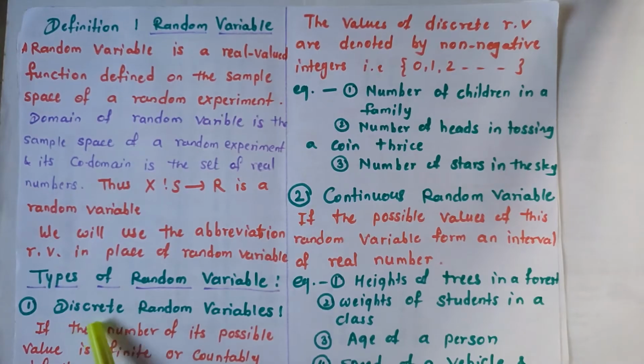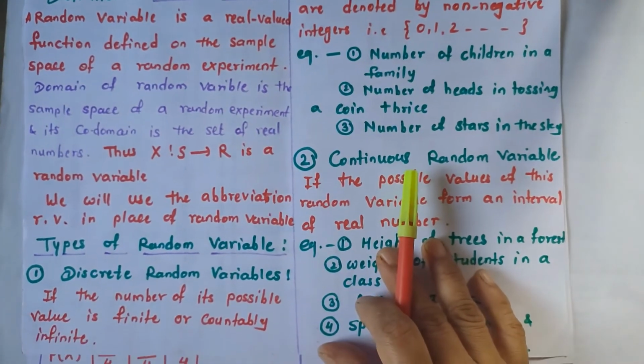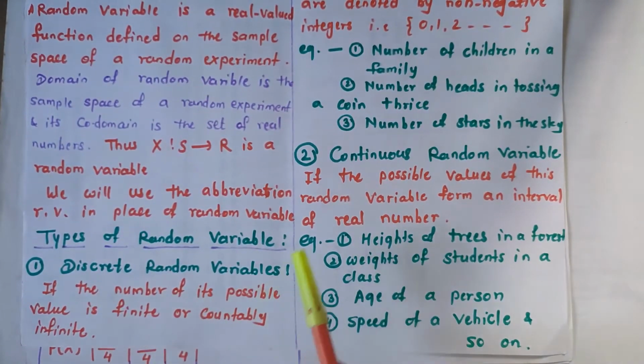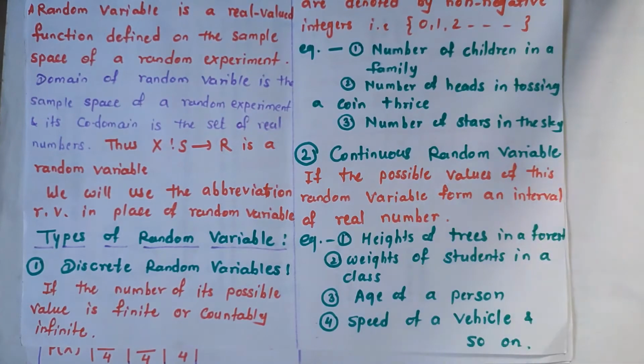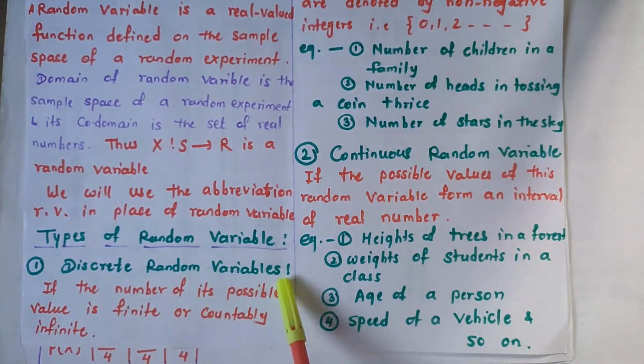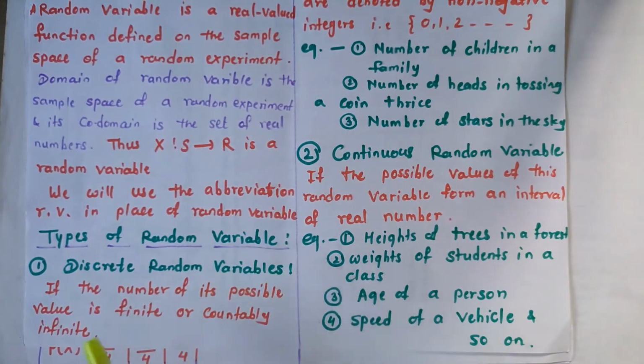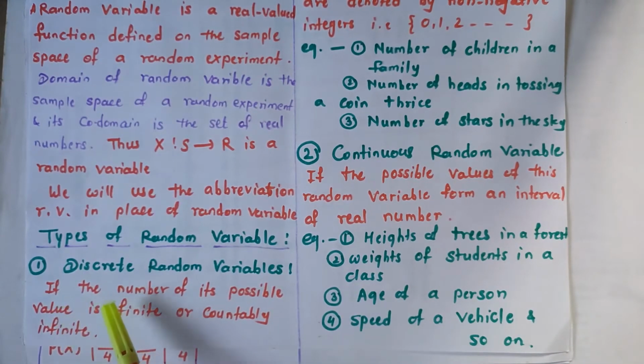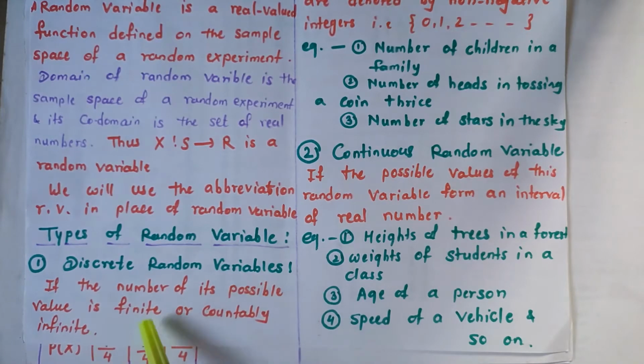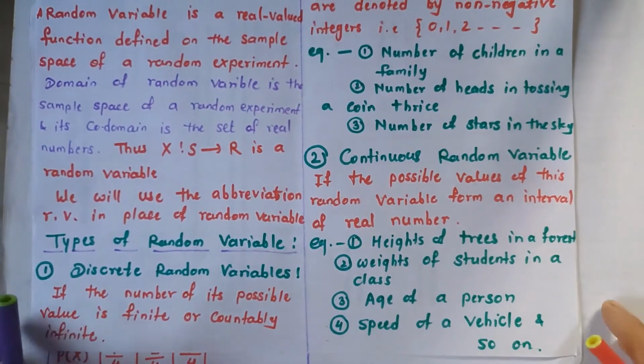Now there are two types of random variable. The first one is the discrete random variable and the second one is the continuous random variable. The definition of a discrete random variable is: if the number of its possible values is finite or countably infinite, then the random variable is called a discrete random variable.